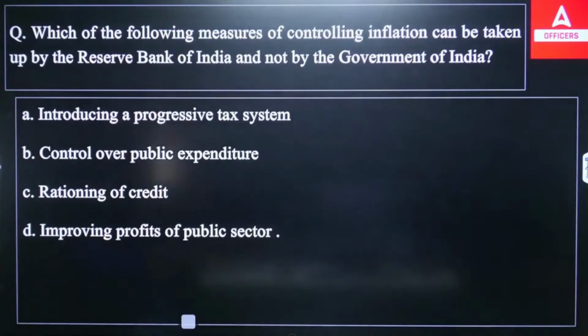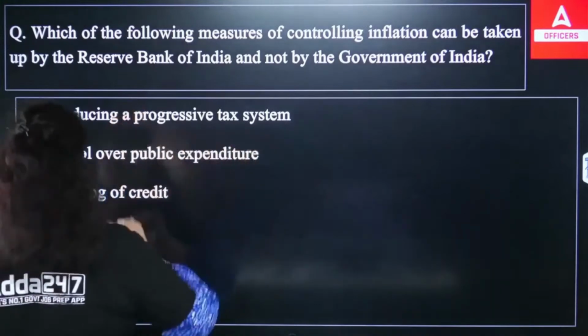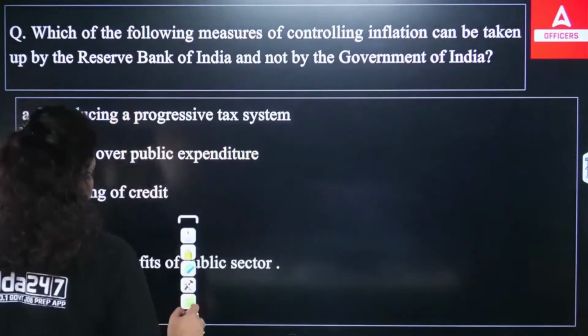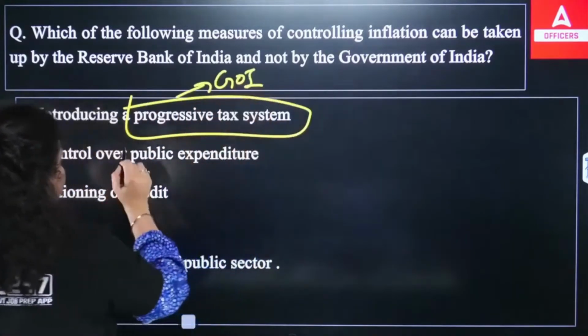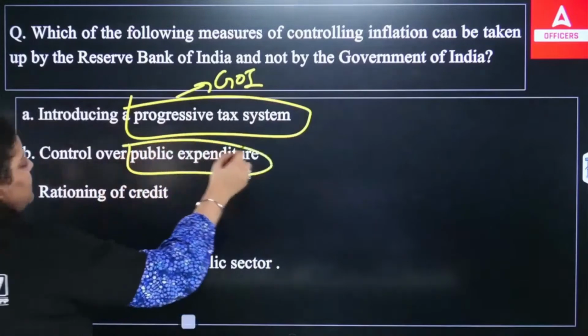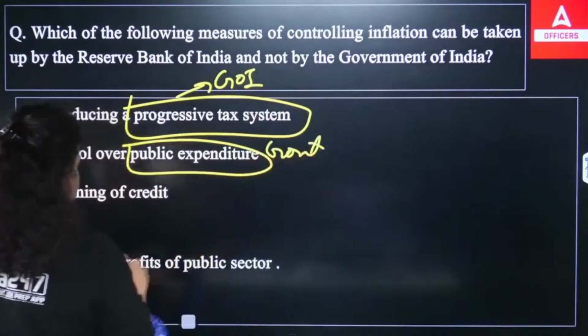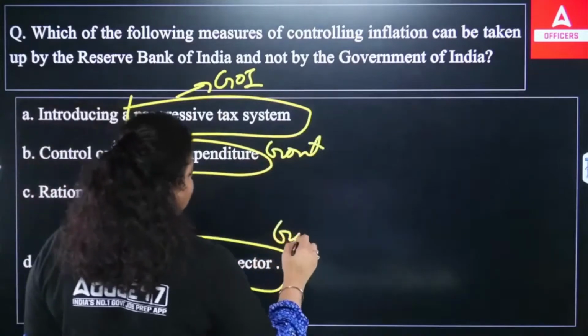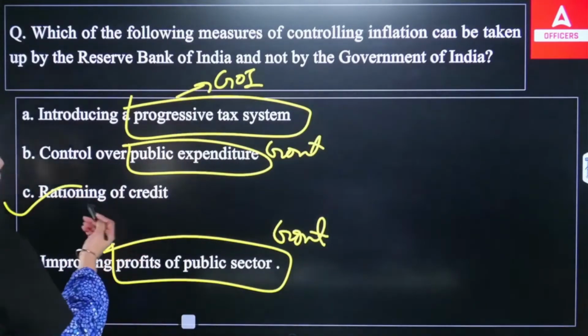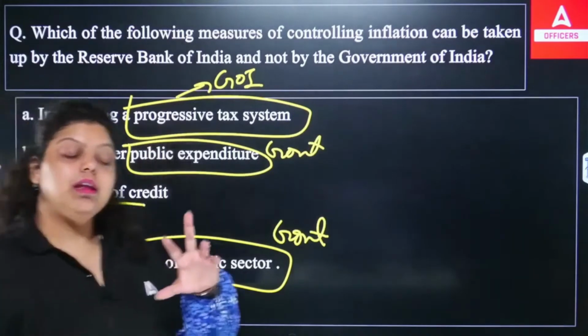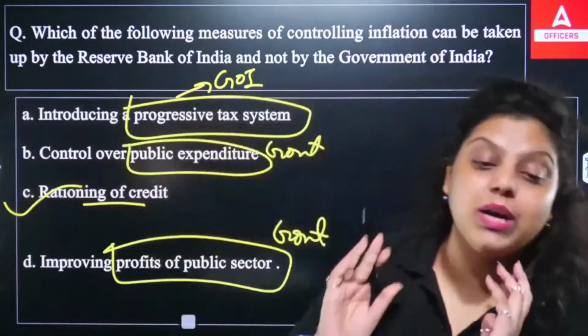Okay. So the right answer here will be, first is saying introduction of progressive, one second. Introduction of progressive tax system. This is in the hands of the government of India, not RBI. Control over public expenditure, again done by the government. Then profits of the public sector is in the hands of the government. So these three measures will be taken by the government of India in the fiscal policy, but the rationing of credit will be done by Reserve Bank of India, in which RBI tells in which particular sector how much loan you can provide or how much loan you cannot provide.